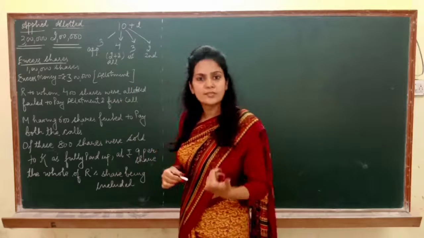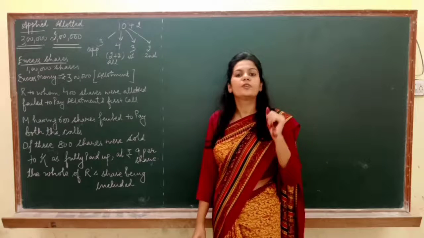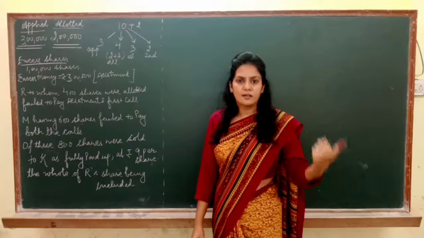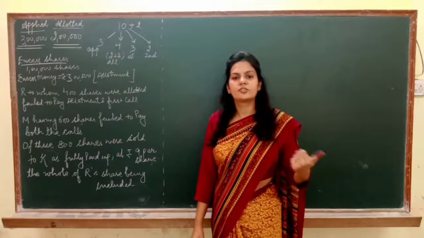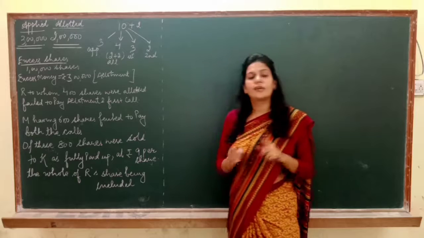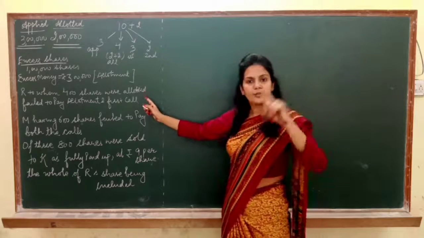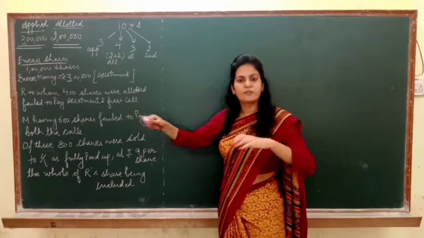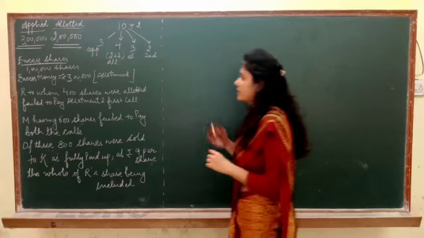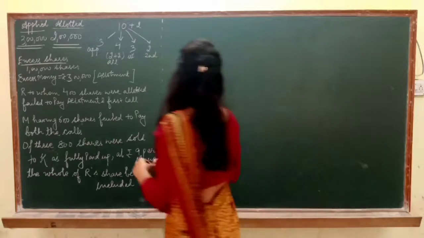So if any shareholder fails to pay allotment itself, only then we are going to use that concept of finding out the applied shares or allotted shares. So in this question you can check, R failed to pay allotment and first call. It means that the concept of calculating the calls in arrears will be different in case of R from M. Fine. So now let's start the question, then things will be clearer to you. Pass the first entry.